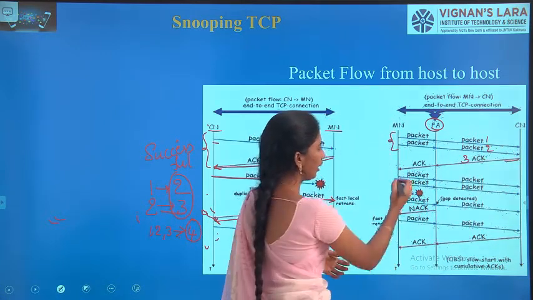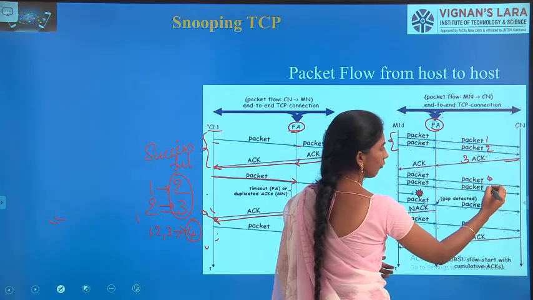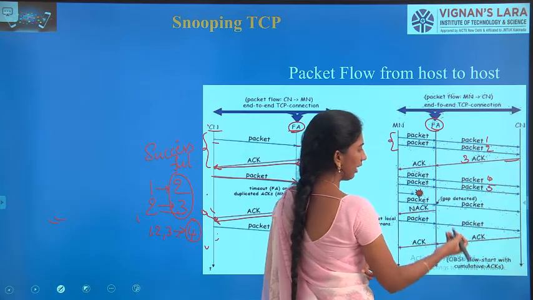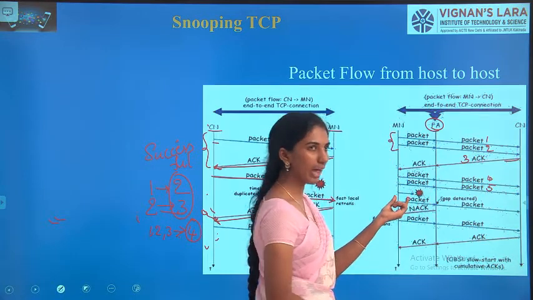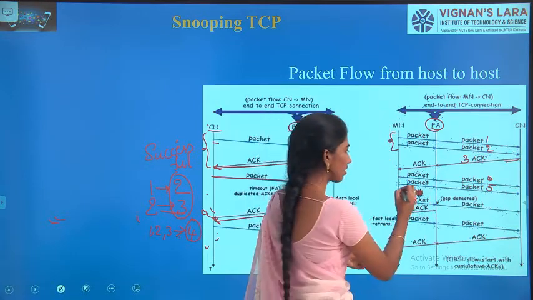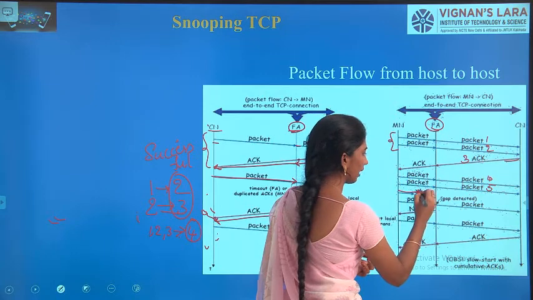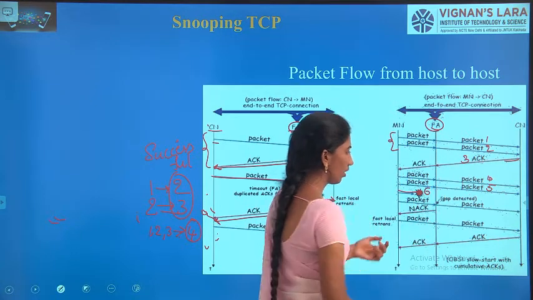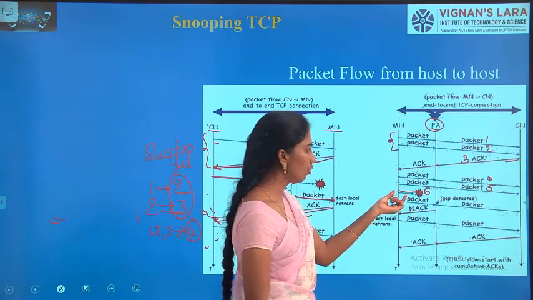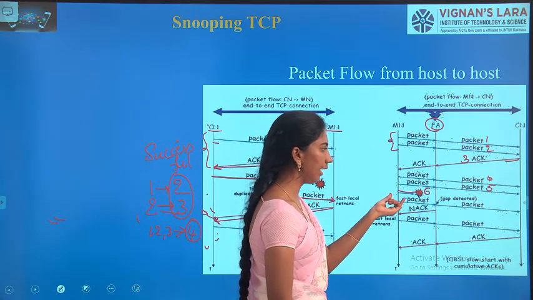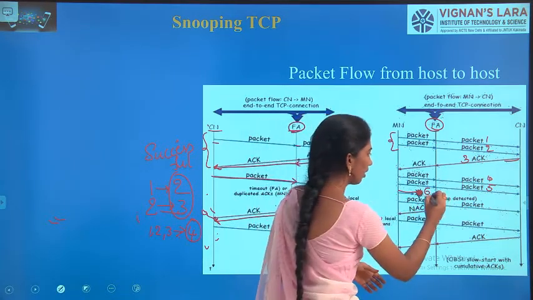Now the 4th packet has been sent and the 5th packet has also been sent, and these are successfully transmitted. While transmitting the data, it has transmitted packet number 6 here. Did it reach the destination? No, right? Immediately it has transmitted packet number 7.